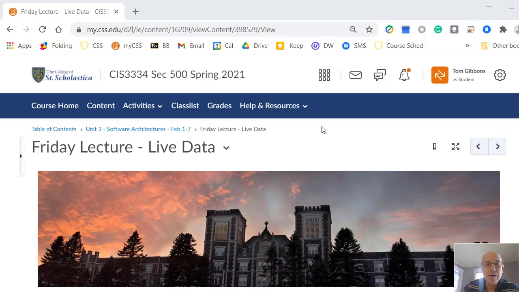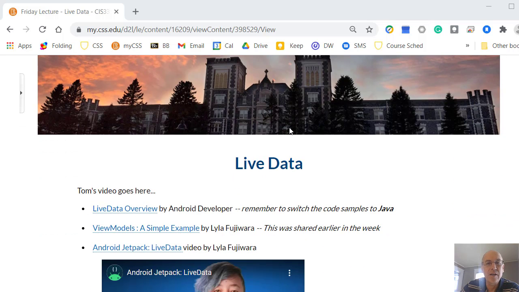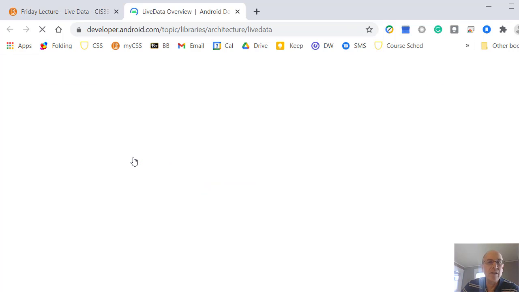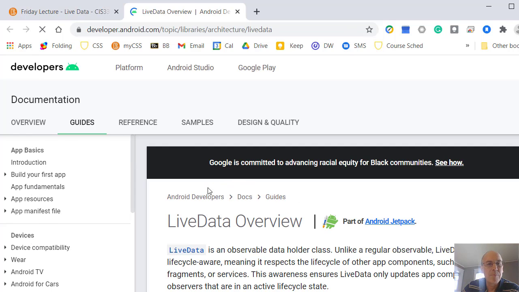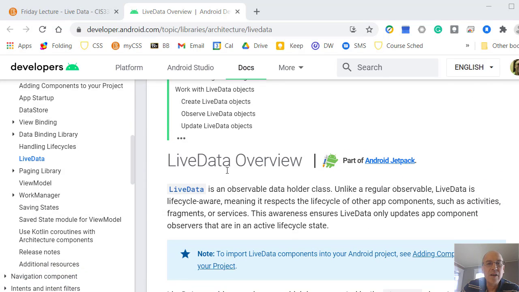All right, for today's lecture, we're going to look at LiveData as part of the view model architecture in Android Studio. And we're going to put this into our pizza order example for this assignment. So here we're going to look at this overview of this architecture. This is the Android documentation for this. Okay, so let's go through this LiveData overview.